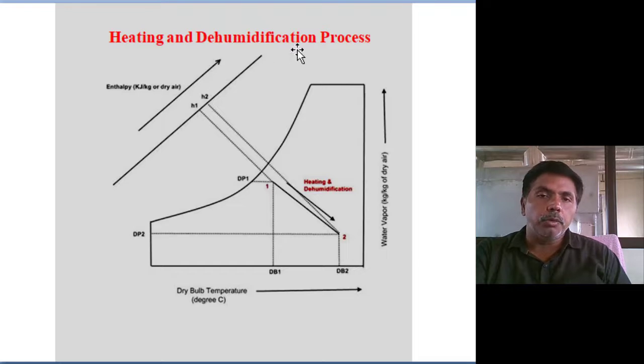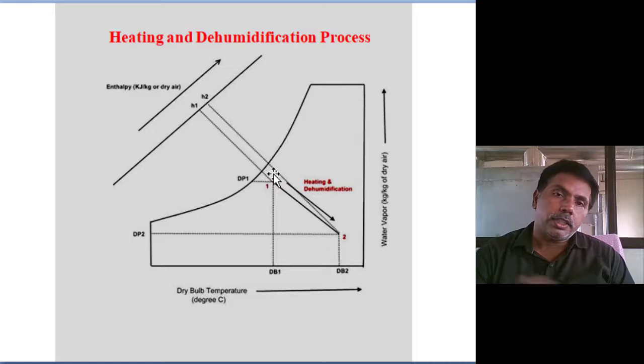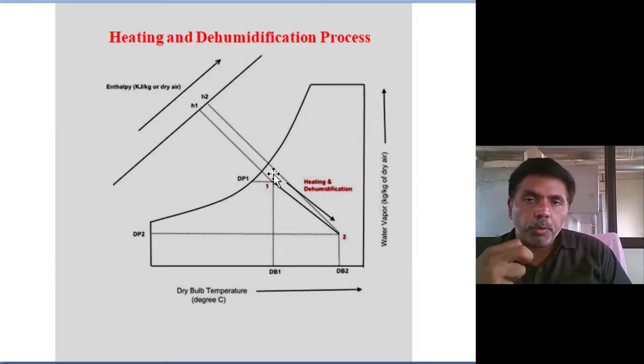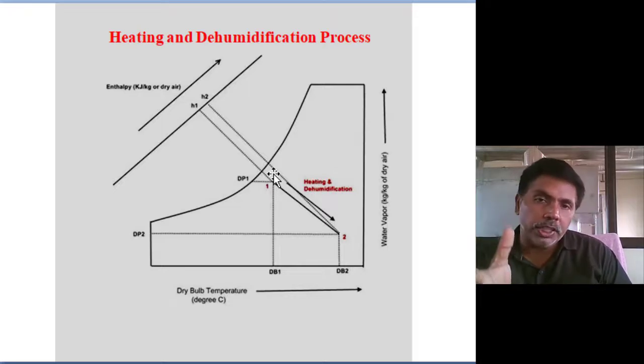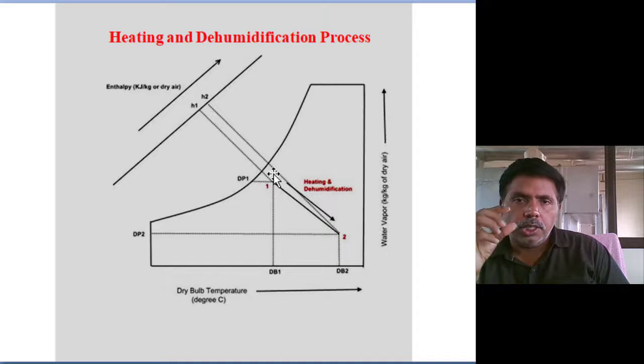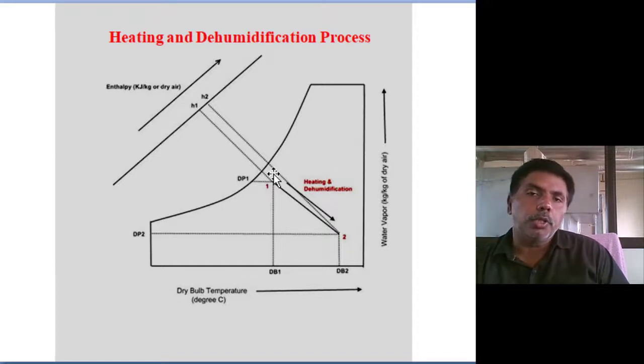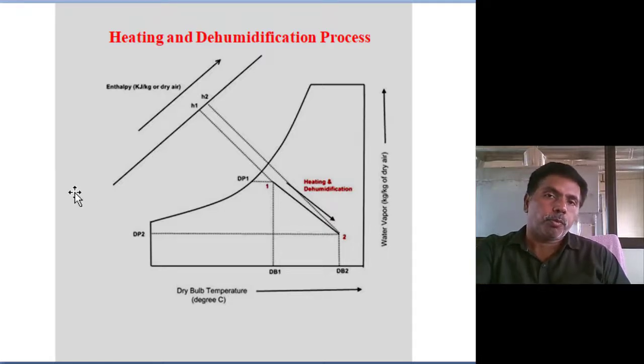Next, heating and dehumidification. In heating and dehumidification, what we are doing is just a chemical process, a frictional method. We take silica gel or alumina. It absorbs the moisture from the air. During this absorption, due to friction, it does heating and dehumidification. But the temperature rise may be only 1 degree or 2 degrees. If you want more temperature rise, sensible heating is also required. After dehumidification, you do sensible heating. Okay, these are the methods.